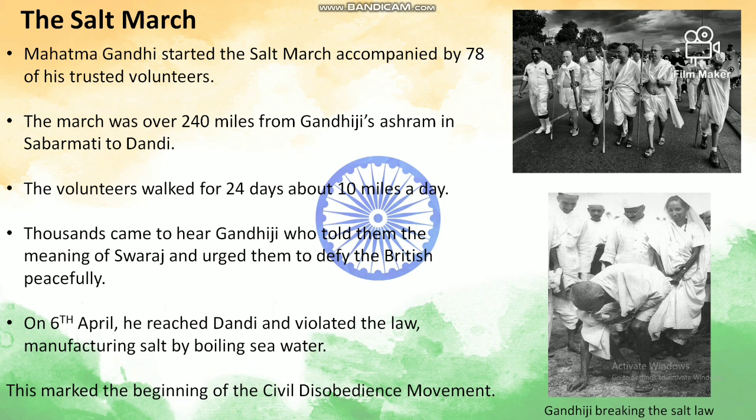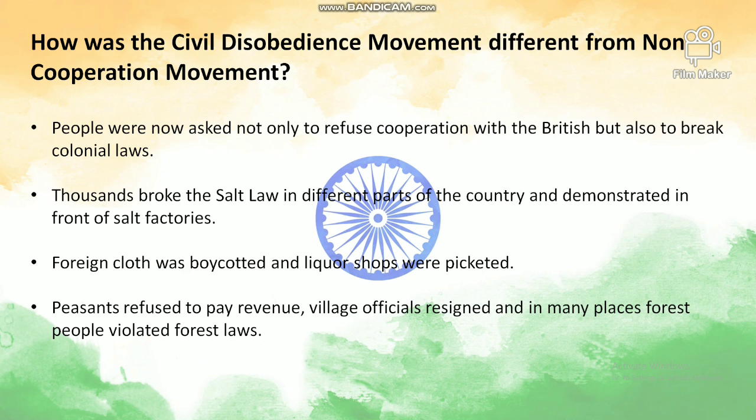The volunteers walked for 24 days and they walked for about 10 miles a day. Thousands came to hear Gandhiji, who told them the meaning of Swaraj and urged them to defy the British peacefully. On 6th April, he reached Dandi, violated the law by manufacturing salt and by boiling the sea water. This marked the beginning of the civil disobedience movement. So one more question, what marked the beginning of the civil disobedience movement? Dandi March, okay?